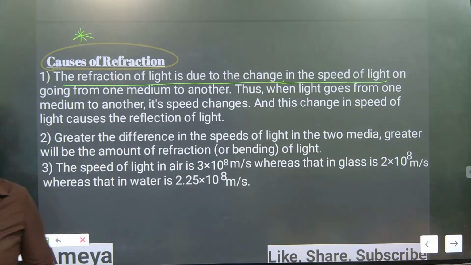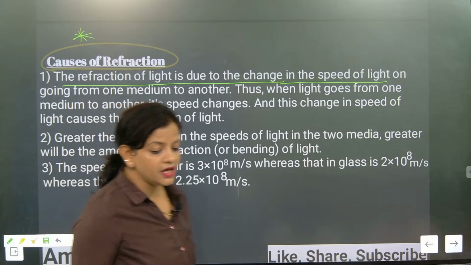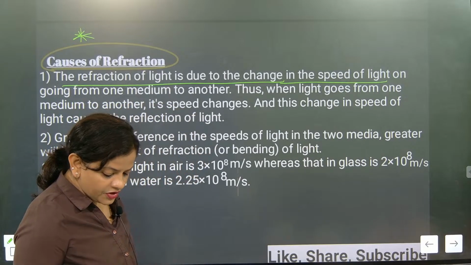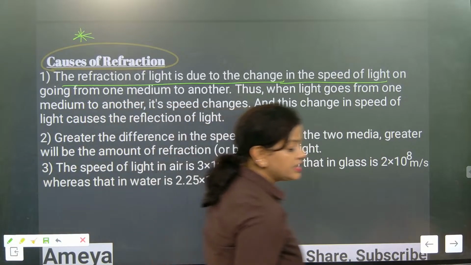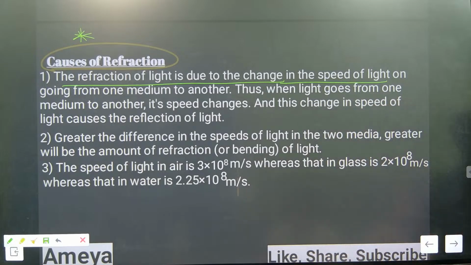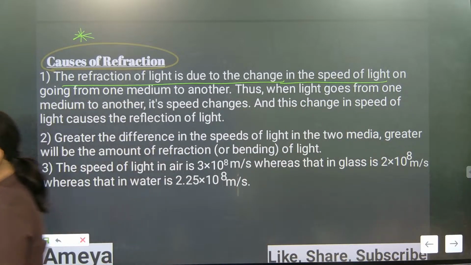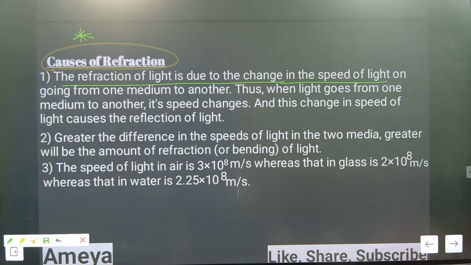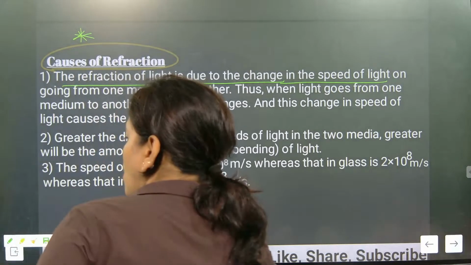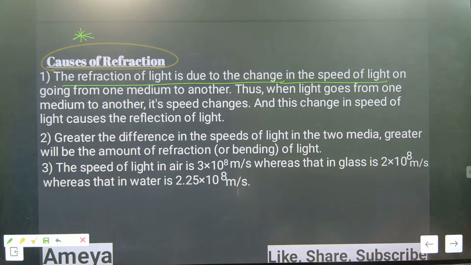So definitely, for rarer and denser medium, optical density is the material's intrinsic property. With this property only, they will be either allowing the light rays to enter inside or not. Understood? So only this is called optical density. What is the name given to it? Optical density.